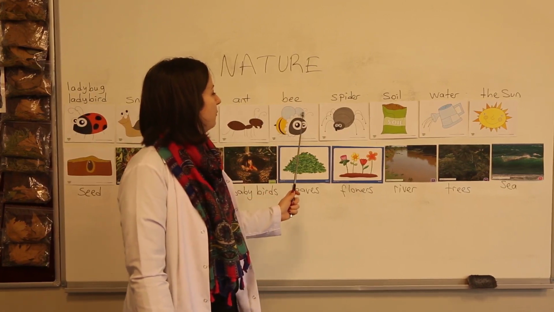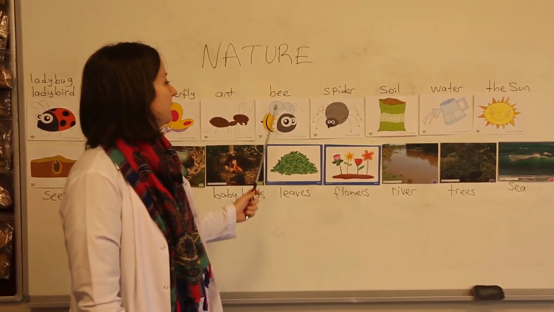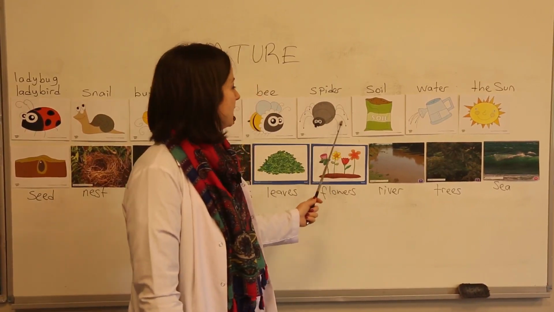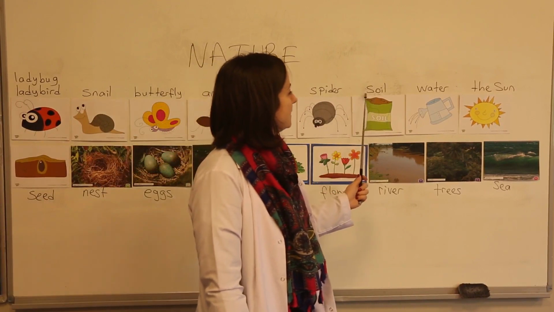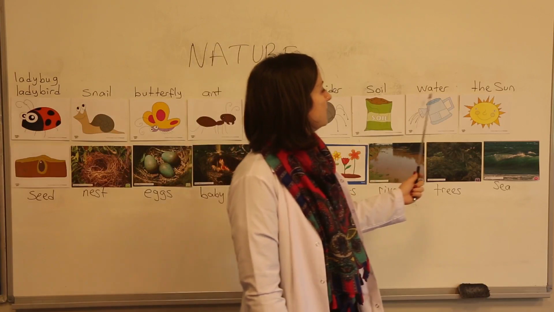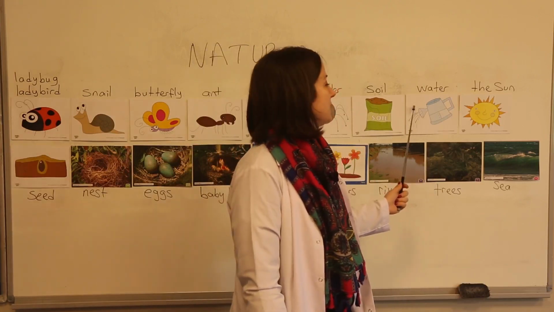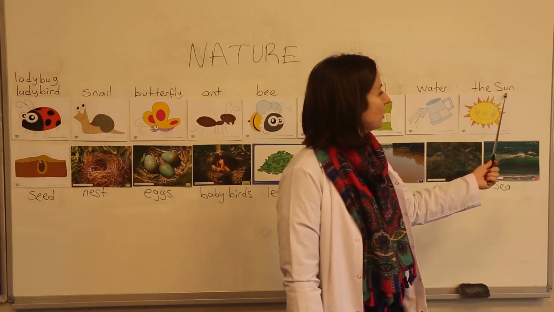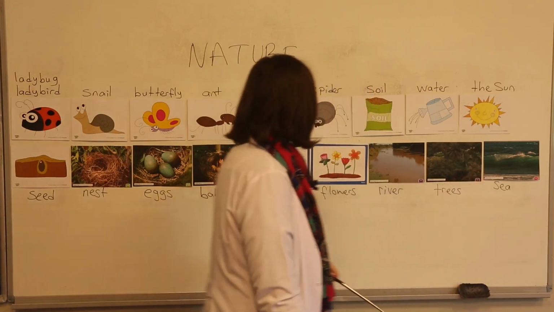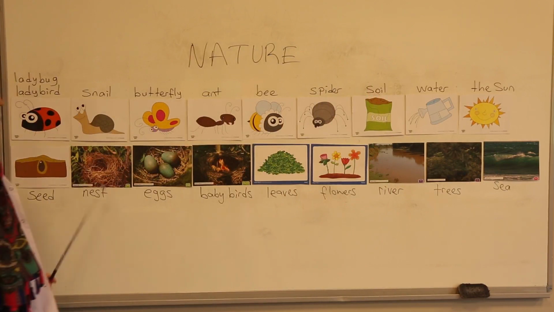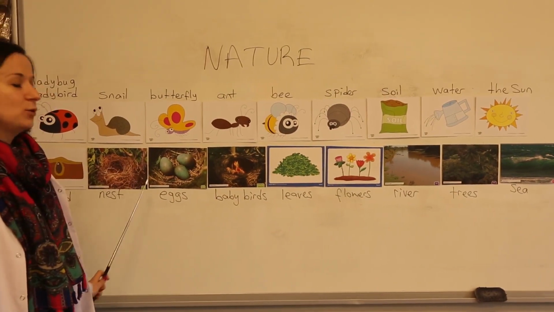And it's a bee, okay? And this is a spider. This is soil, toprak. And this is water. And this is the sun, okay? This is a seed, tohum. This is a nest, kuş yuvası.